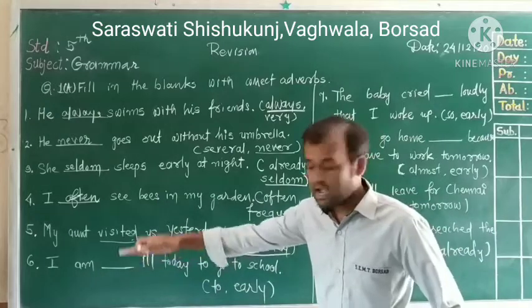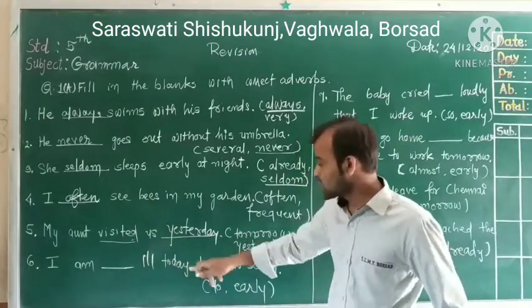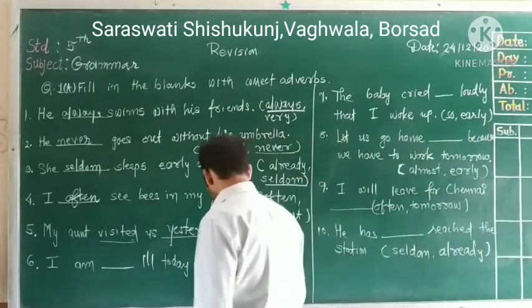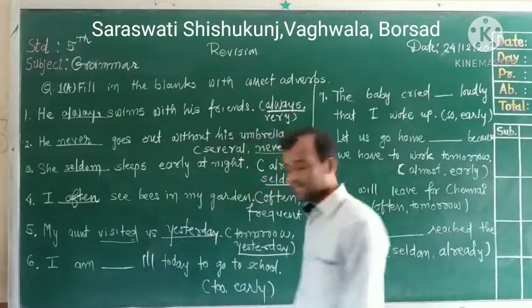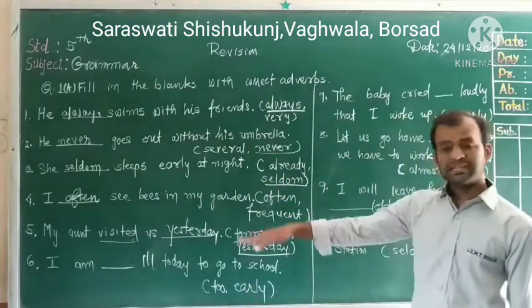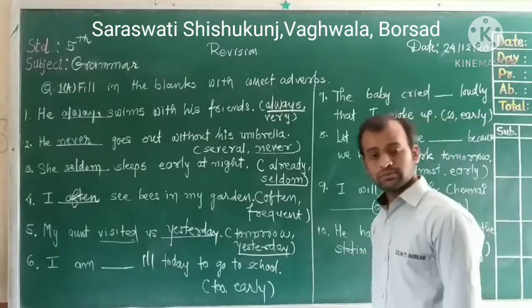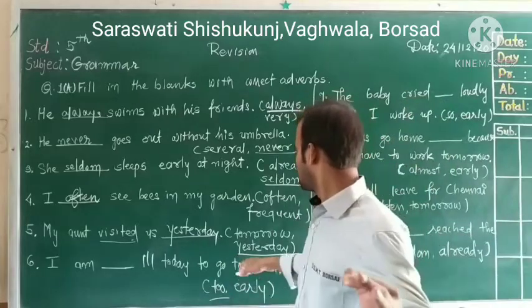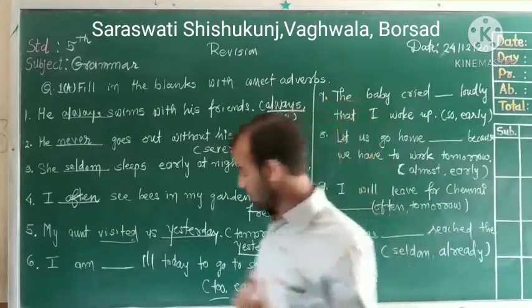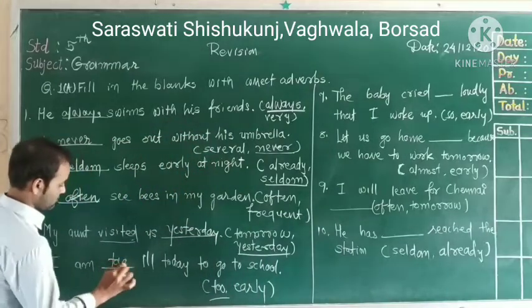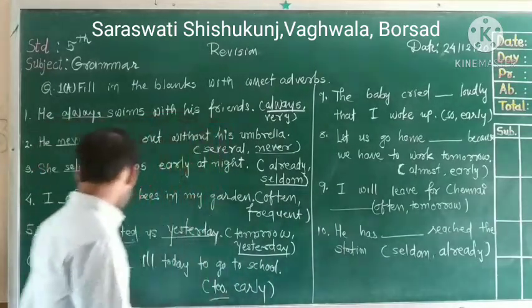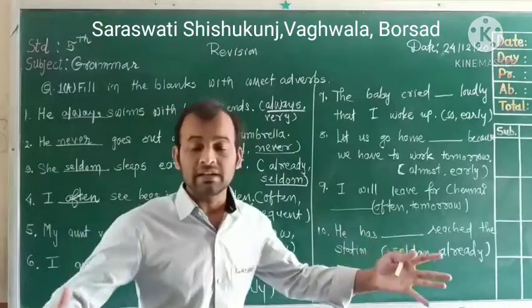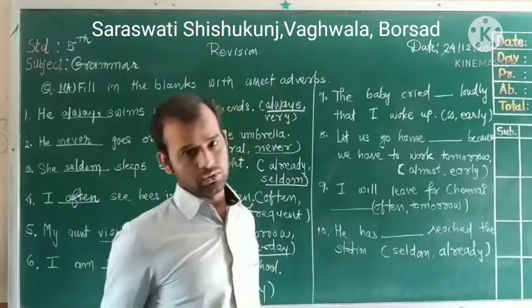Let's go for the sixth. I am dash ill today to go to school. Too or early. Okay, too or early. So what will you say? I am dash ill today to go to school. Can you see the too? I am too ill today to go to school. So here it is too, with two o's. Adverb of degree. I am too ill today to go to school. It means I am so ill that I can't go to school.